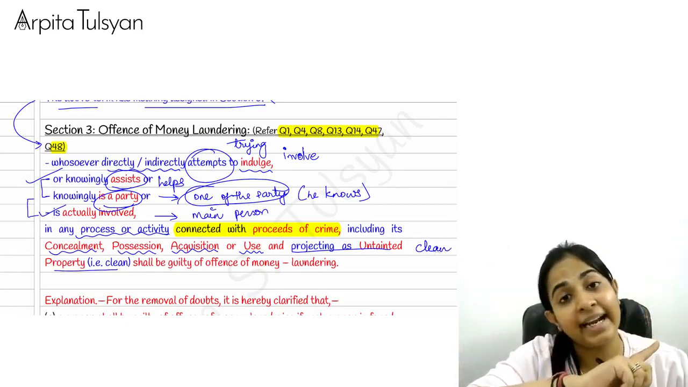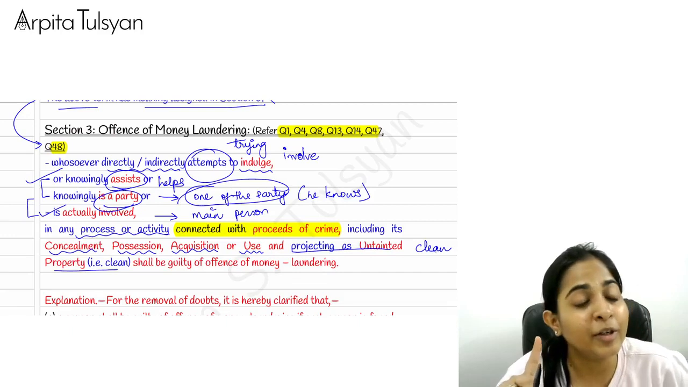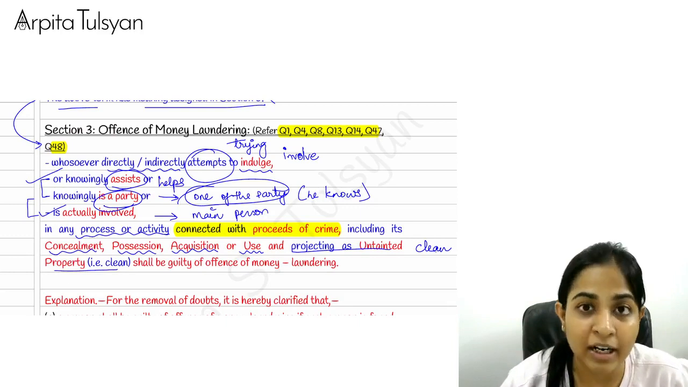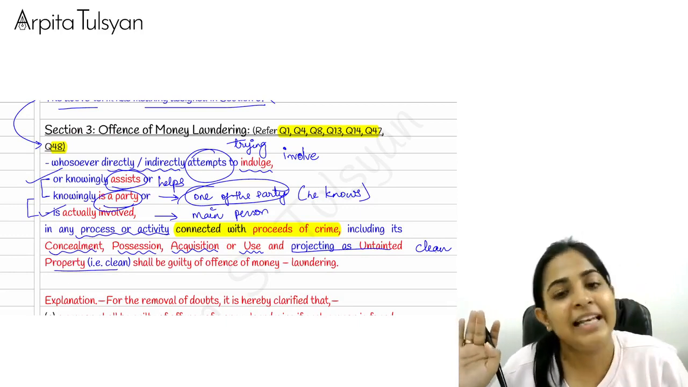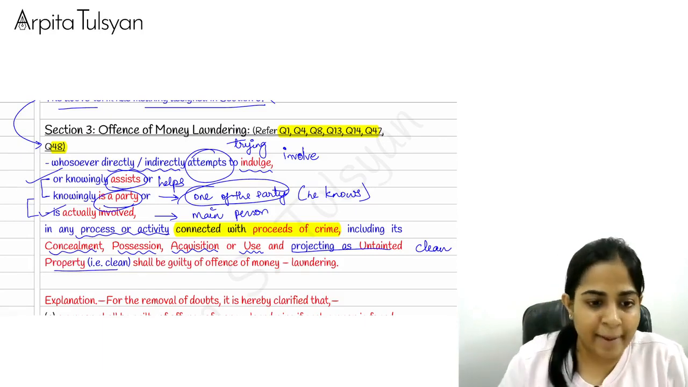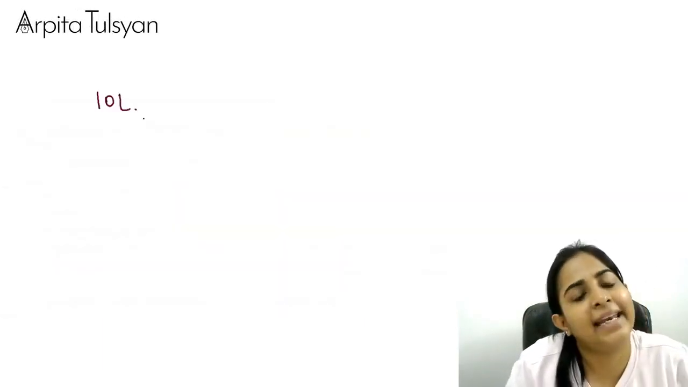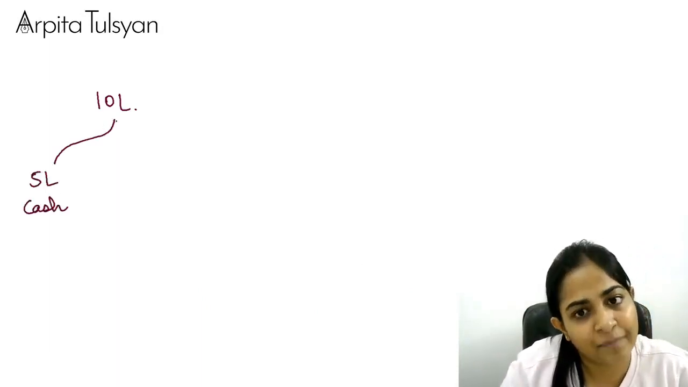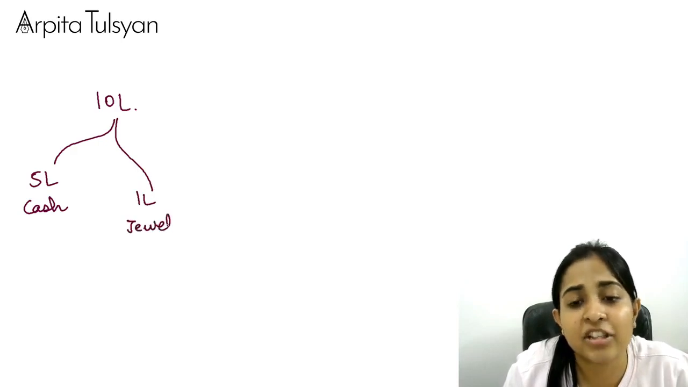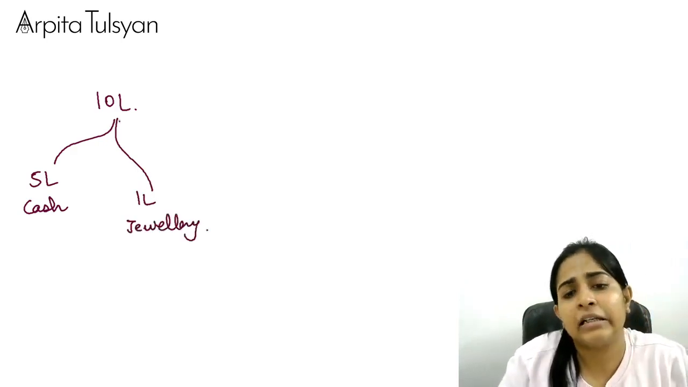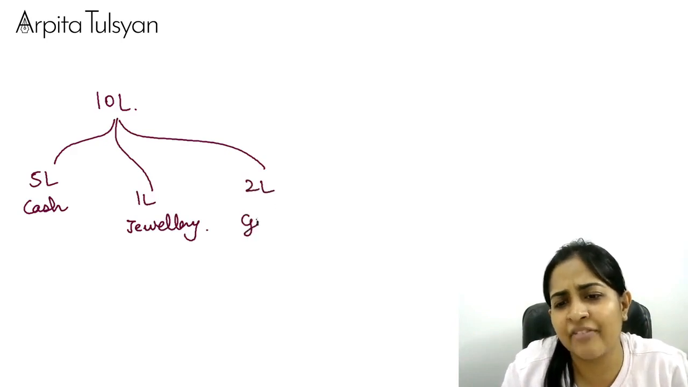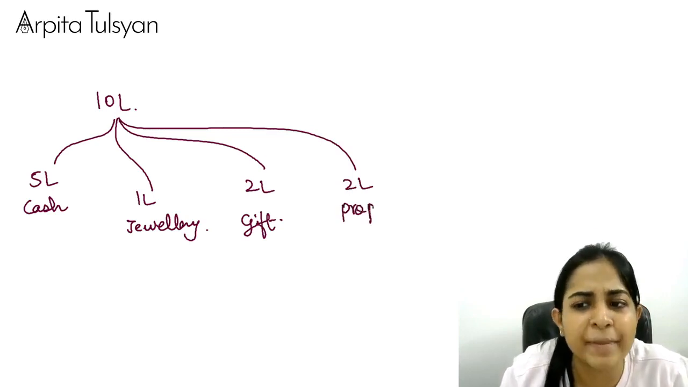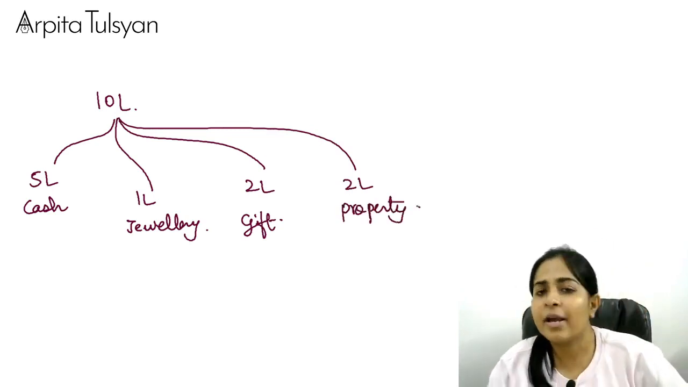The previous example that I had given you, that 5 lakh rupees, putting it in jewelry or in property or depositing it into a bank account and then showing as if I have earned this amount out of legal activity. Say, for example, by kidnapping someone, I got 10 lakh rupees. 5 lakh rupees I have kept in the form of cash. 1 lakh rupees, I purchased jewelry out of it. Then the balance, say 2 lakhs, I gave as a gift to my relatives. And for the balance 2 lakhs, I purchased a small piece of land in some area. I purchased some property out of it.